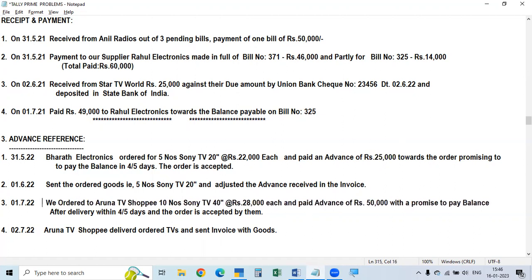We ordered the goods: 10 numbers at 28,000 each, and paid an advance of 50,000 rupees with a promise to pay the balance after delivery within 4-5 days. They accepted the proposal, that is the advance, and accepted the order. So we have to enter it now.